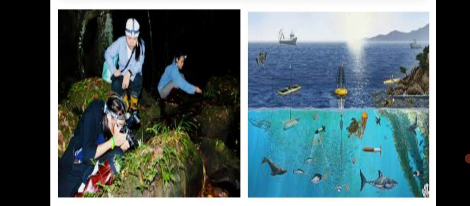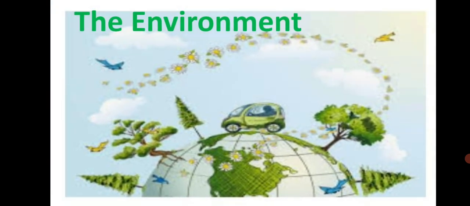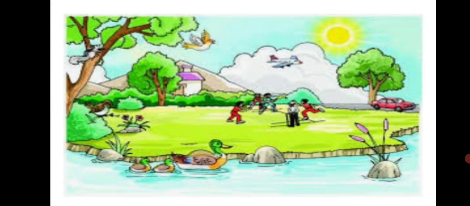Now let's learn about the environment. The surroundings and the conditions in those surroundings which affect the life of the organisms there are together known as their environment. It includes many components such as sunlight, air, water, soil, plants and animals, etc.